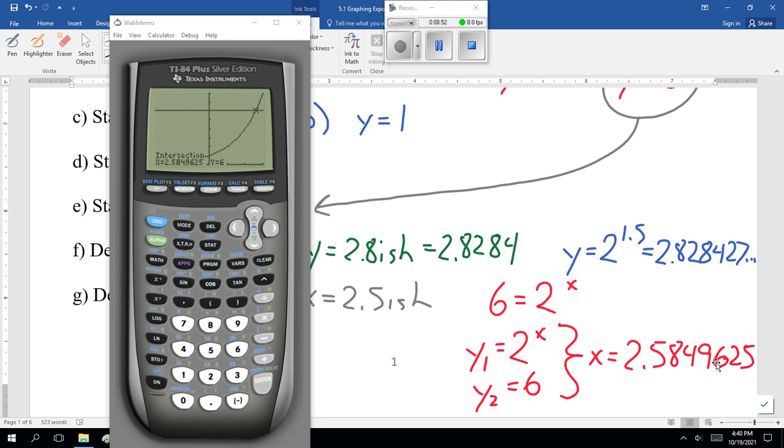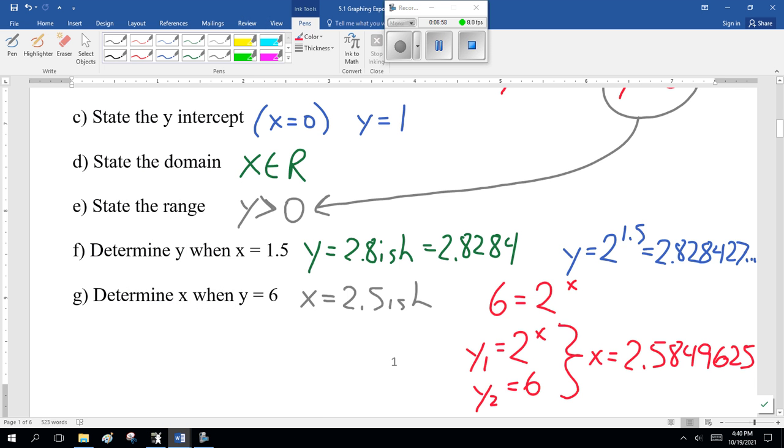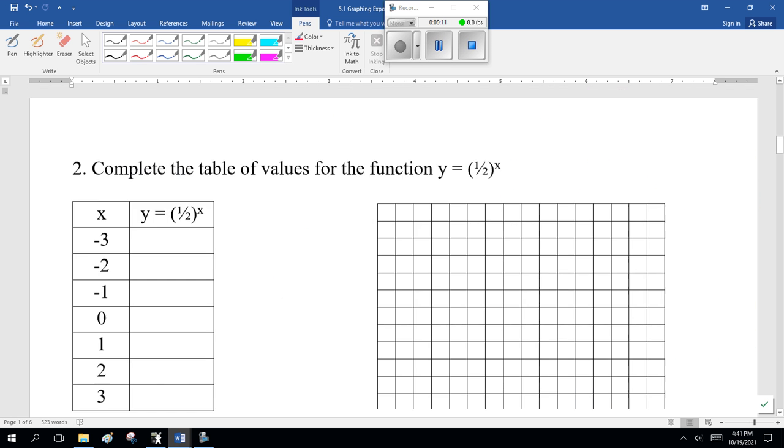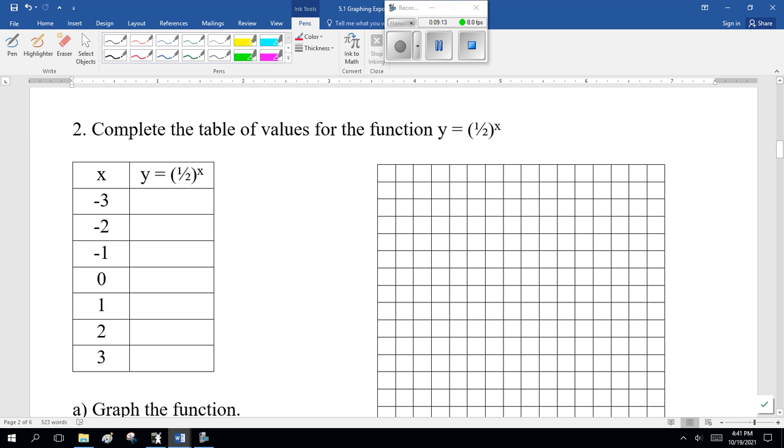I said 2.5-ish from my crude graph. Mr. Graphing Calculator says 2.58. I'm happy with that. All right? That's what you need to be able to do. And that's actually more review stuff for you. Now, I'm going to pause the video here. I want you to think about it. And then we're going to go on and do the exact same thing for y equals 1/2 to the x. So, pause the recording, think about it. Let's go on and do the next graph.